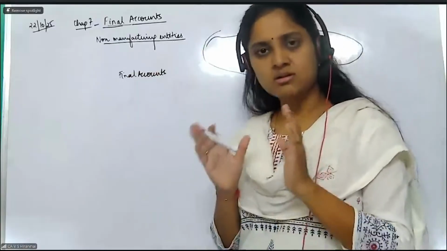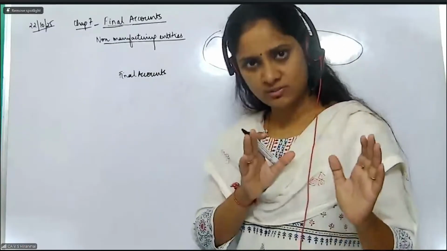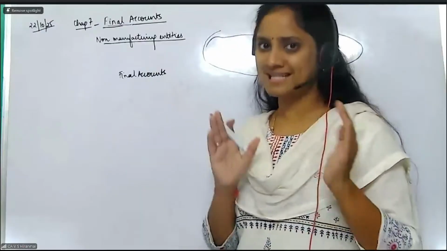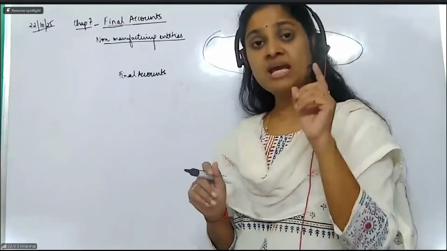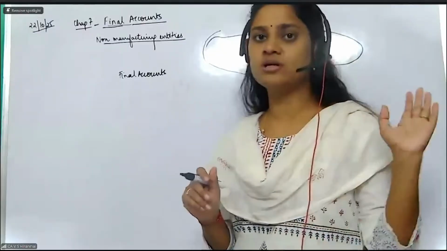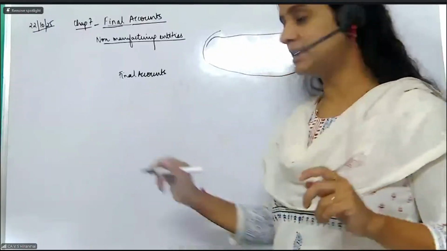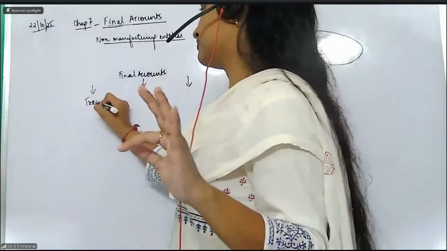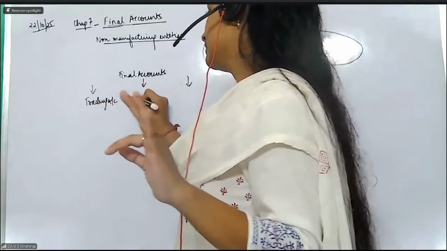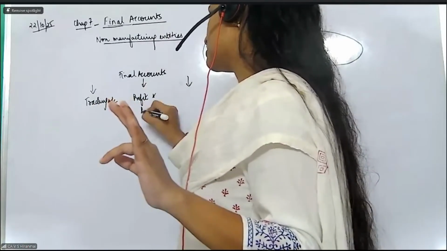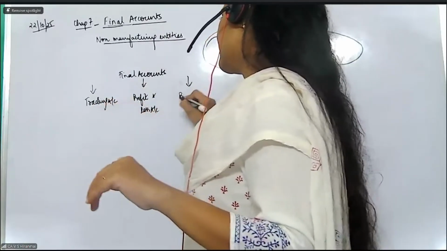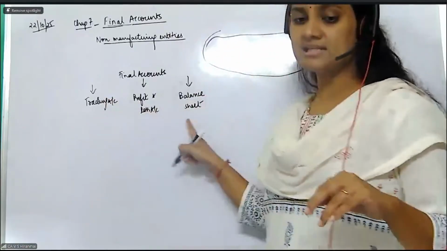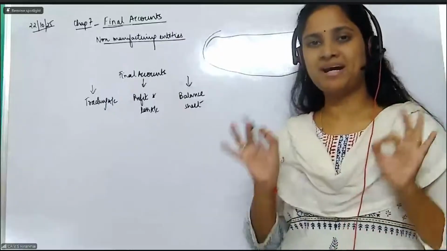Those concerns which are not into the manufacturing process, entities that do not do manufacturing and only do trading. So what are the final accounts that I need to prepare? Three things you need to prepare. The first is called the trading account. The next is called the profit and loss account. And the third is called the balance sheet. These are the three statements which are commonly required to be prepared.